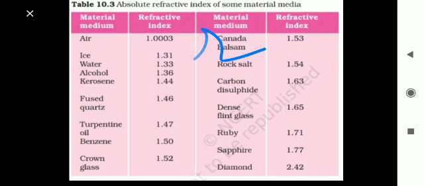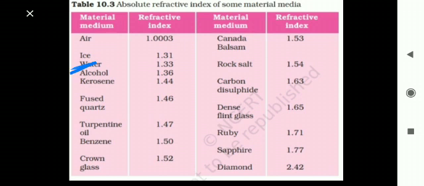Again I am repeating, a medium which has a lesser value of refractive index is always a rare medium, and a medium which has a higher value of refractive index as compared to the other medium will always be a denser medium. So out of air and water, air is a rare medium and water is a denser medium.